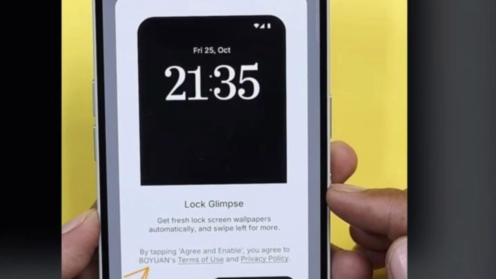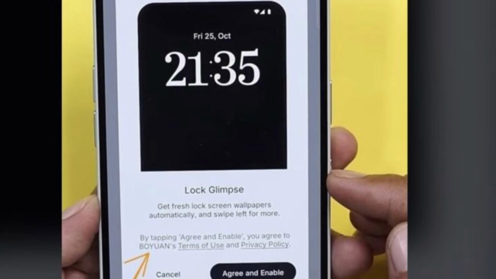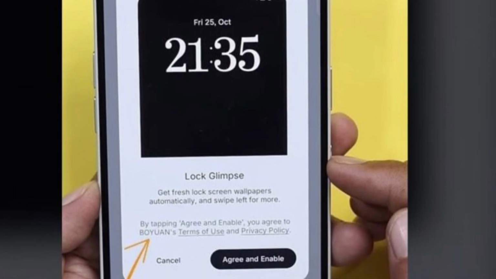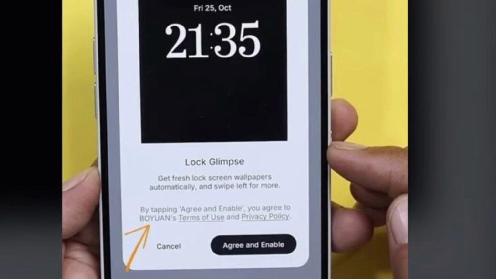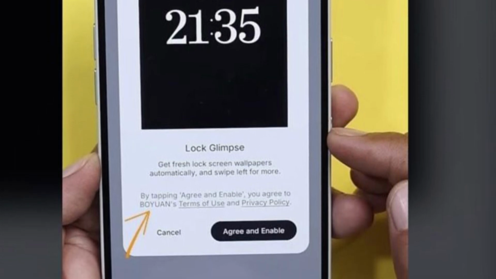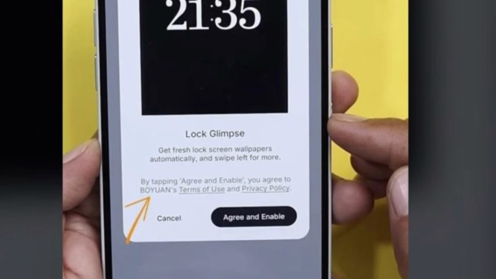The reveal of Lock Glimpse isn't going well with the community. A few fans have been describing it as bloatware that serves ads. Nothing has now released a blog that offers more details of the feature and shares the company's future plans.